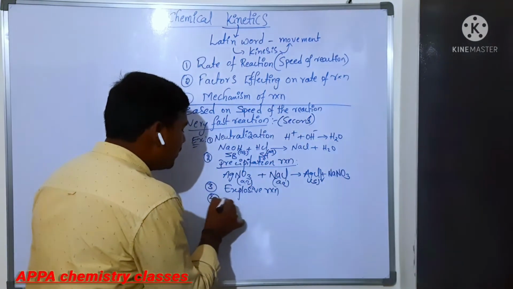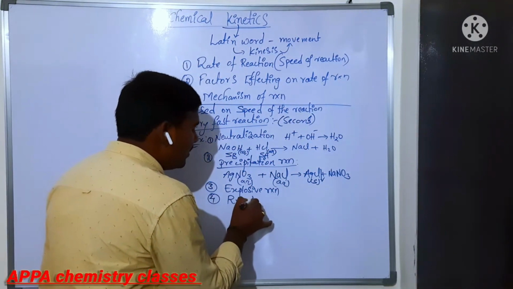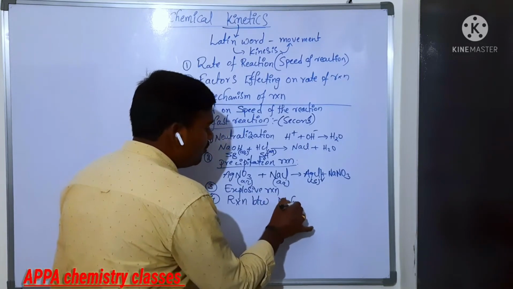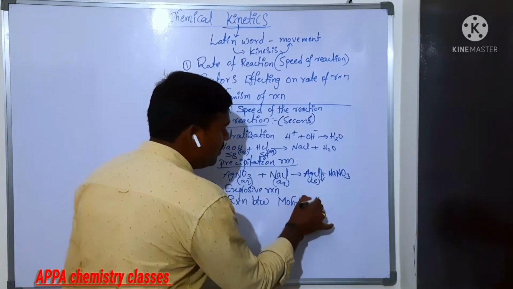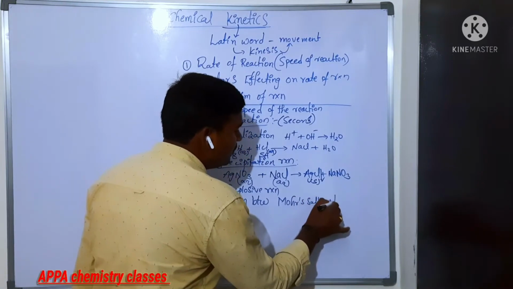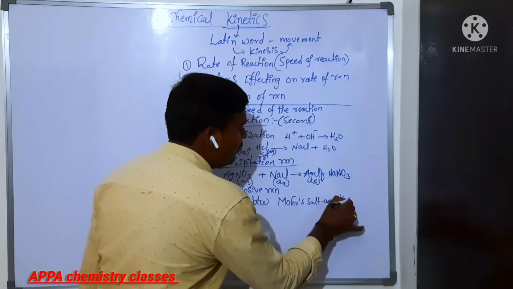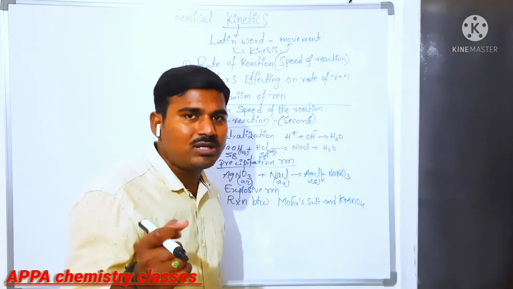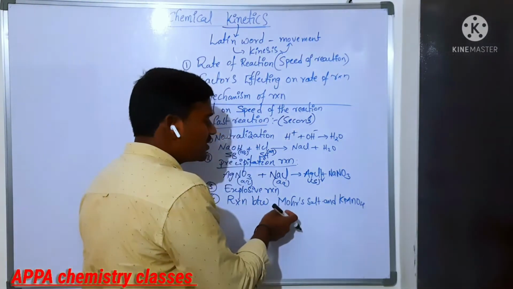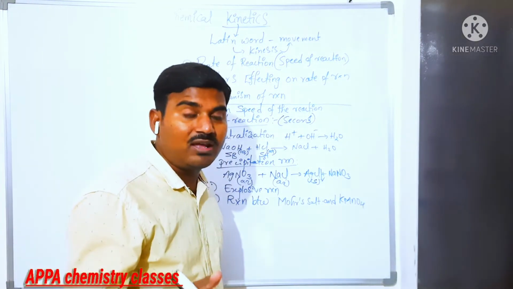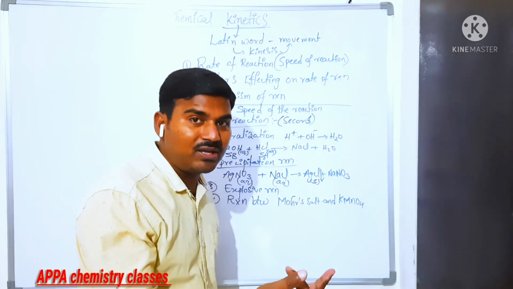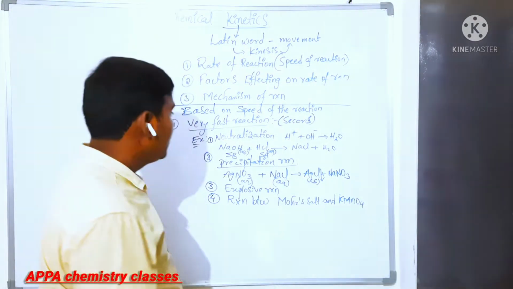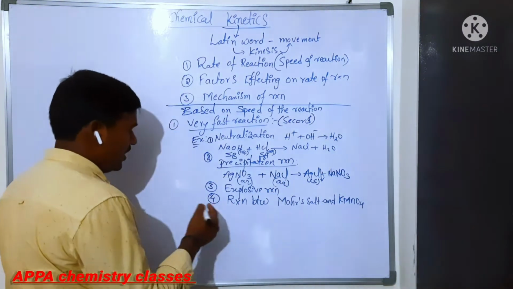And also you can take the reaction between Mohr's salt and KMnO4. KMnO4 is a strong oxidizing agent which oxidizes very fast. Mohr's salt contains ferrous ion. That ferrous ion is oxidized to ferric ion. That takes place within a fraction of a second. That is what we call very fast reactions.